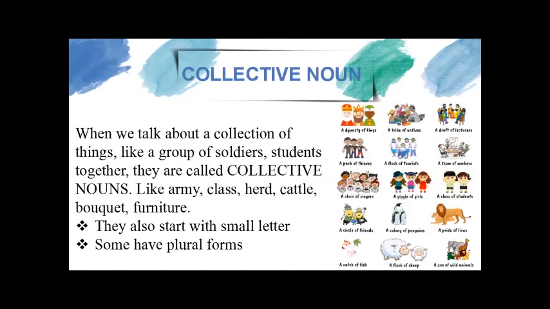Next, we talk about a collection of things. A lot of common nouns together, when they form a group, are called collective nouns. For example, soldiers form armies. Students are there in a class. We have a herd of sheep. We have cattle, that is a lot of cows and all the bovine together. We have flowers in a bouquet, and we have a lot of furniture which comprises tables, chairs, desks, benches, and so on. So when we talk about them in collection, they are called collective nouns. And collective nouns also start with a small letter, and some of them have even plural forms.